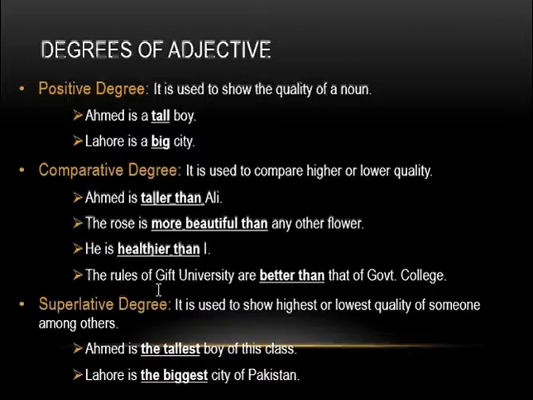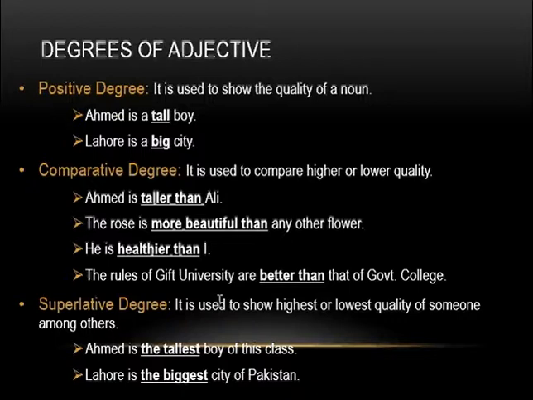The fourth example is the rules of Gift University are better than that of Government College. So this example tells us that there is something about the rules. So the rules of two universities have been compared here. Comparison between the rules of two universities. So the next thing, that of actually represents the rules, because the word rules has not been repeated here. So the rules of Gift University and that of Government College, they are representing the same thing.